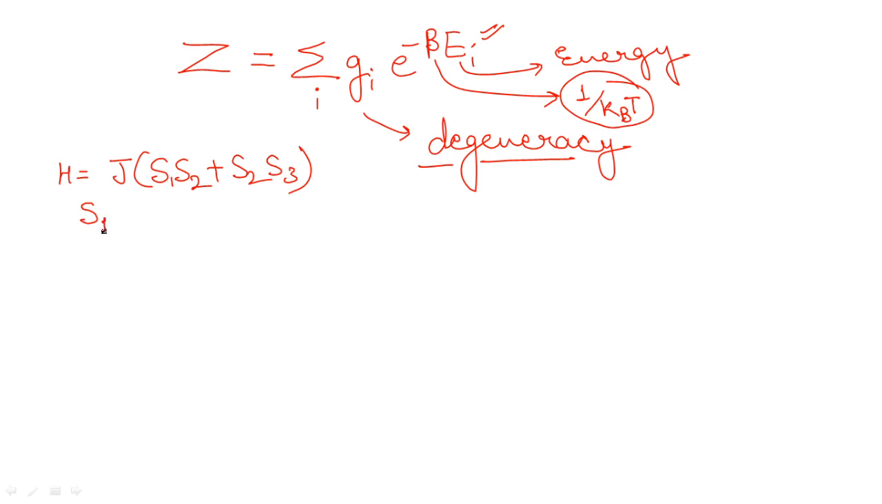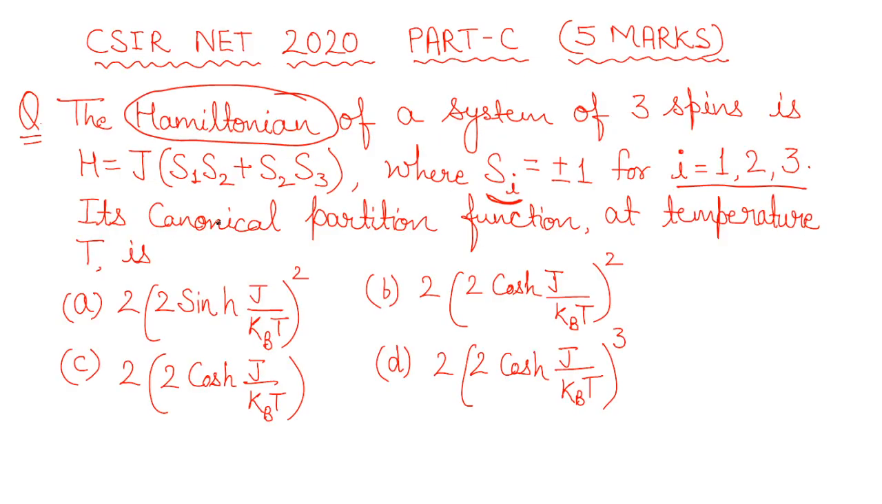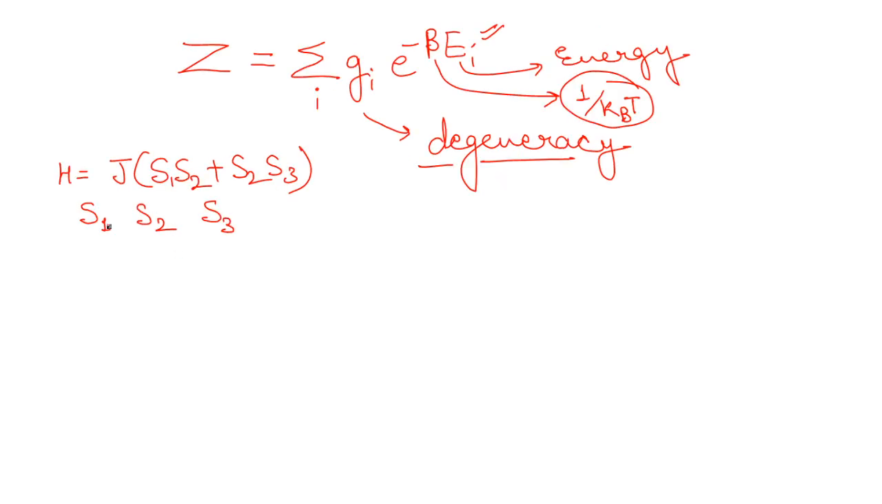You will have S1, S2, S3 values, and each of S1, S2 and S3 can have the allowed values +1 and -1. Clear? This is how you will be having the values. Next thing. S1 can have the value +1 or -1, S2 can have the value +1 or -1, S3 can have the value +1 or -1. So we need to check how many total possible combinations we will be having here.